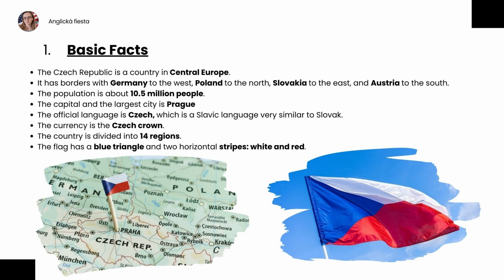The currency is the Czech crown. The country is divided into 14 regions. The flag has a blue triangle and 2 horizontal stripes, white and red.